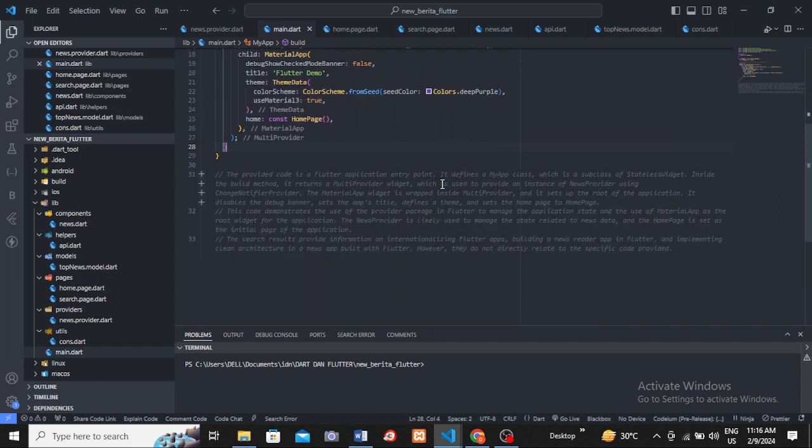The provided code is a Flutter application entry point. It defines the MyApp class, which is a subclass of StatelessWidget.